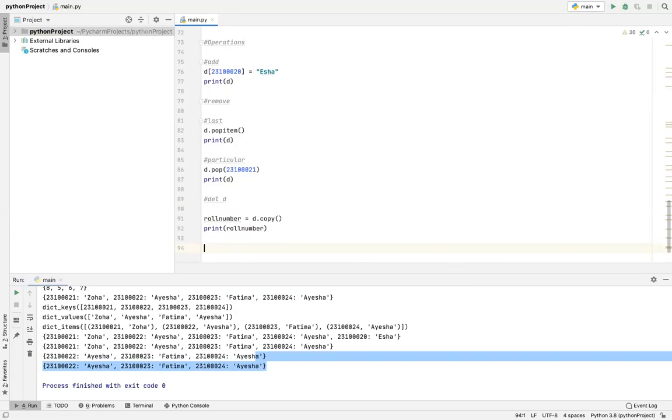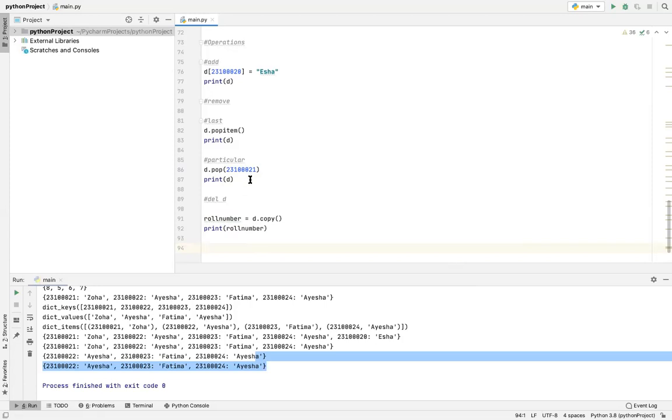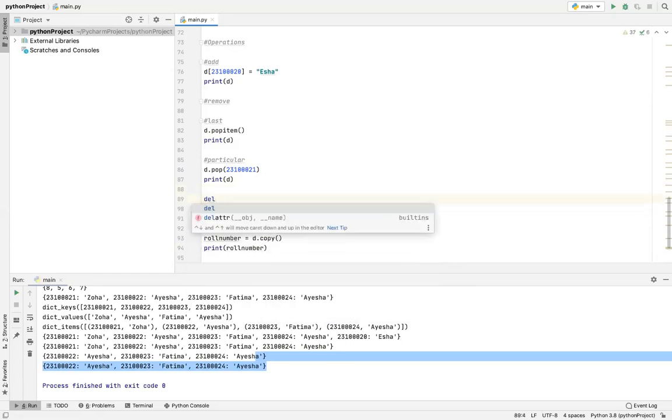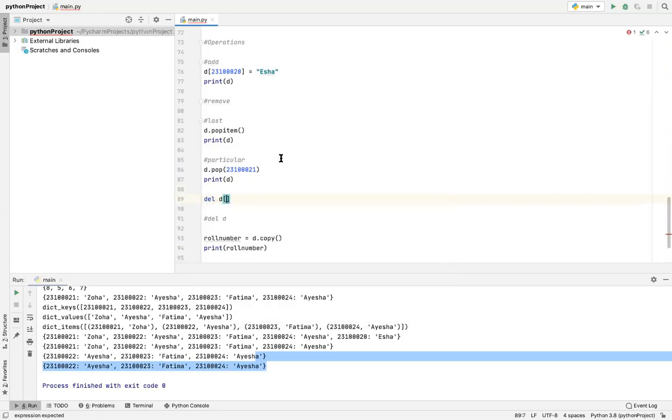Then to delete a particular item using an index number, how do you do that? With indexing, it is done by writing del d, square brackets and then the index.